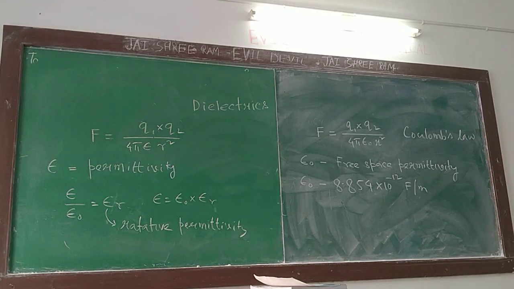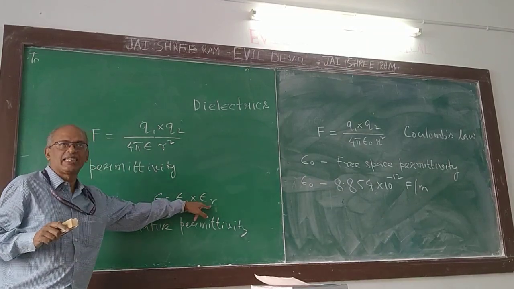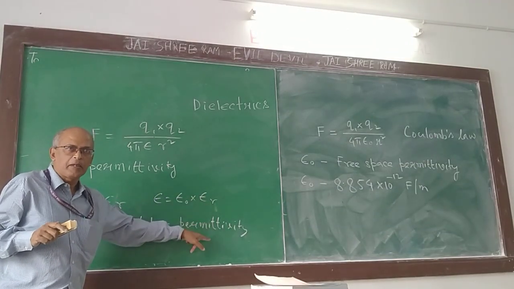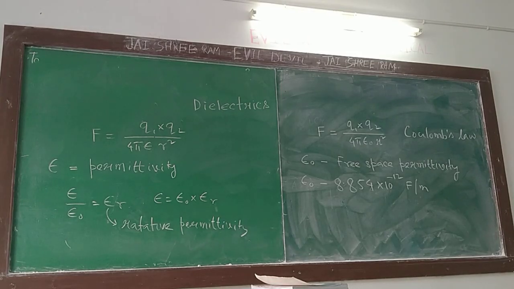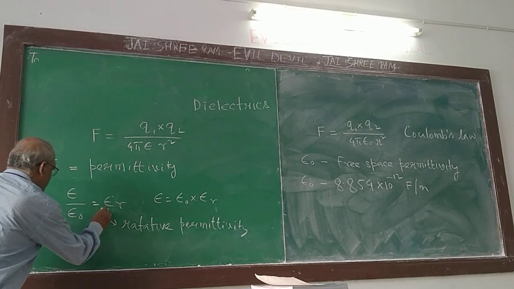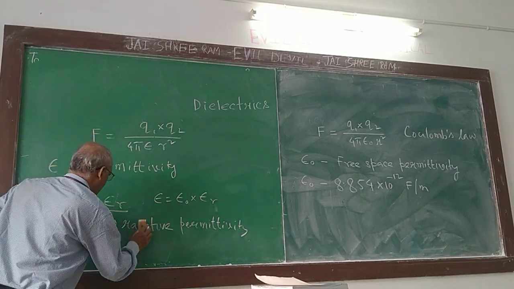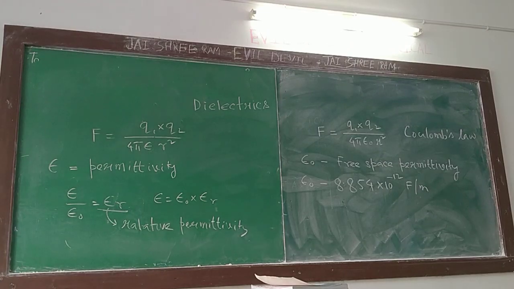First thing, epsilon, you can write as epsilon is equal to epsilon naught epsilon r. Epsilon r is the relative permittivity. Right?